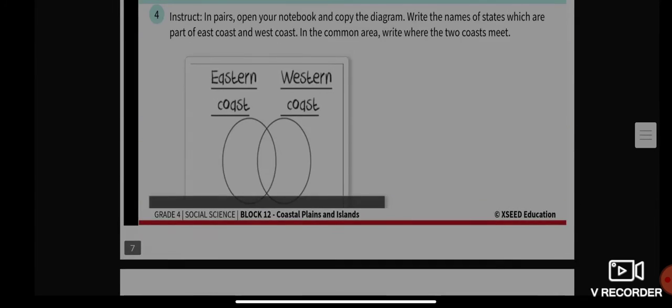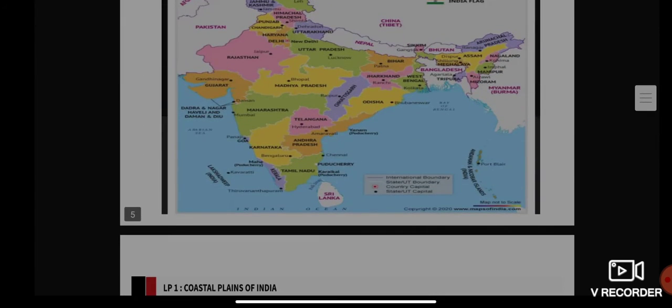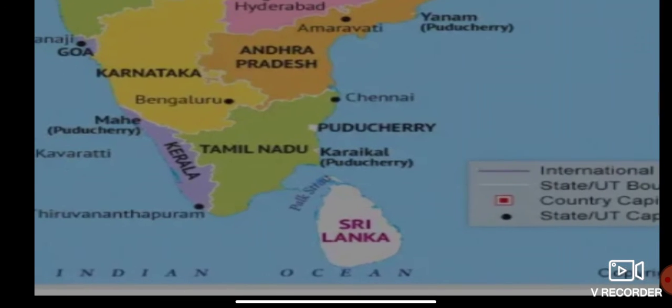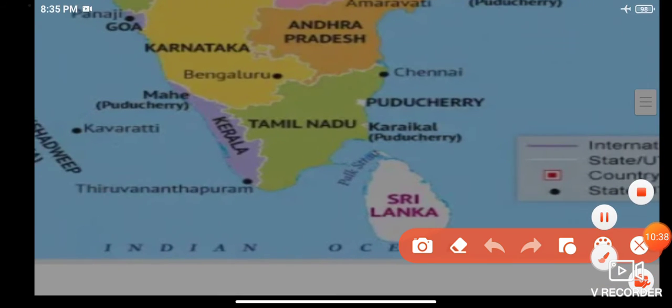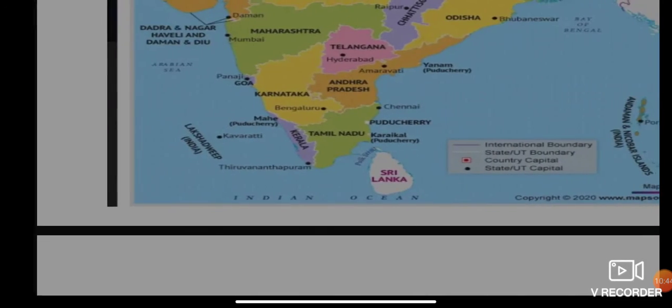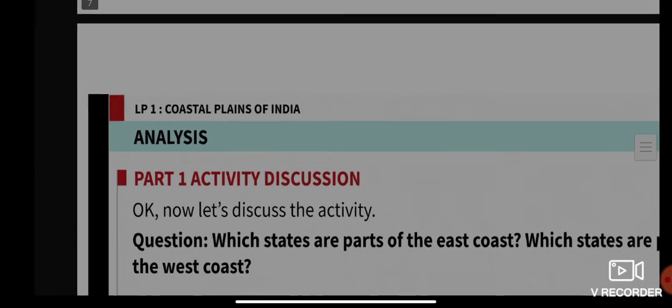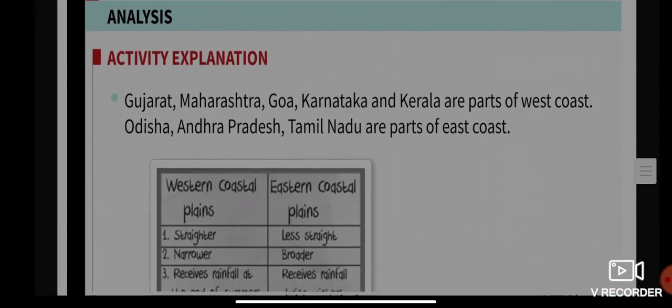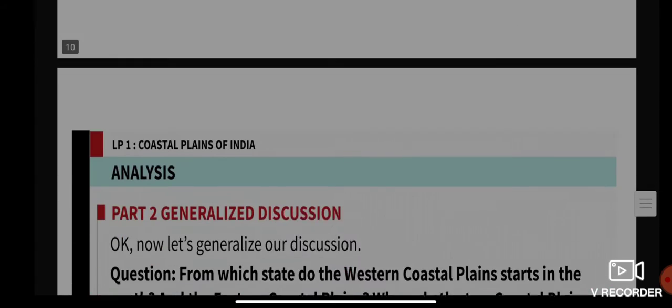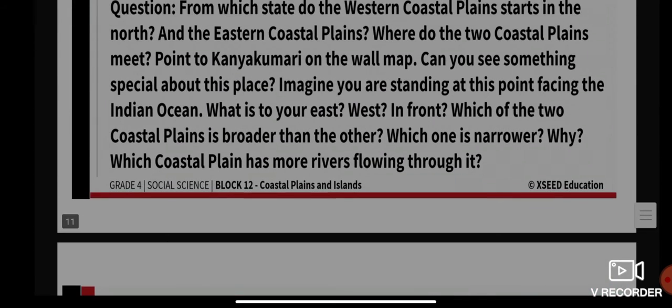Imagine you are standing at Kanyakumari, facing towards the Indian Ocean. That is what I want you to imagine.